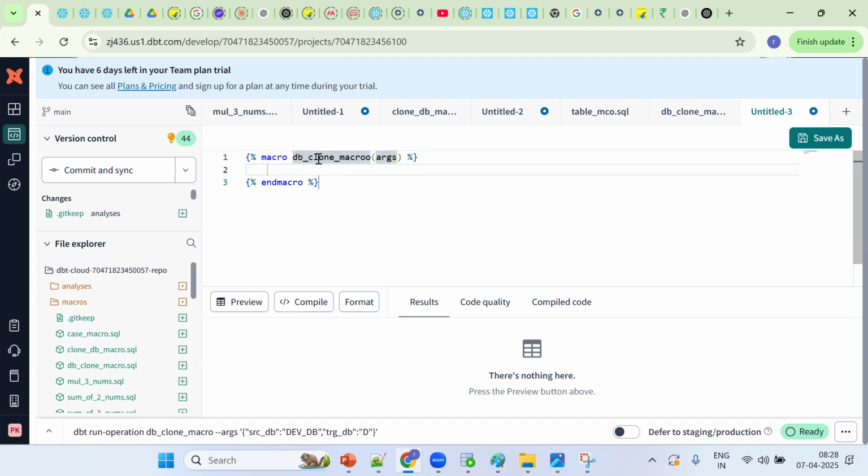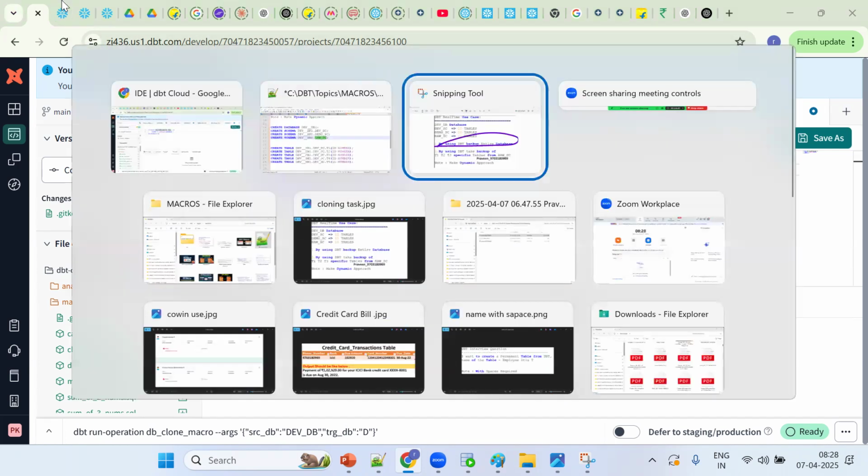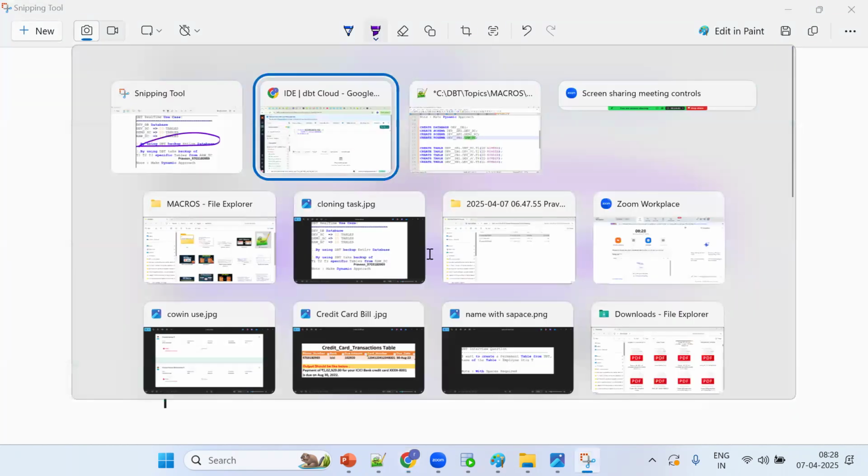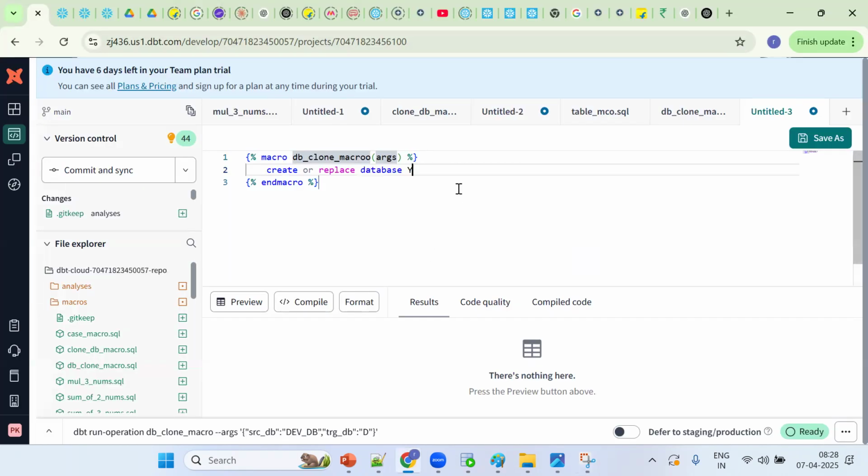So what is the syntax? Create or replace database. First one, database. Entire database I want to take. So dev db, clone. See dev db. First you go for static, and then make it dynamic.